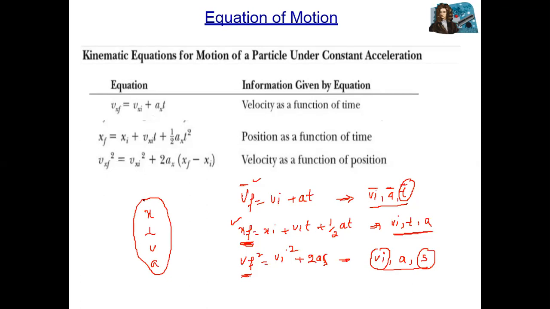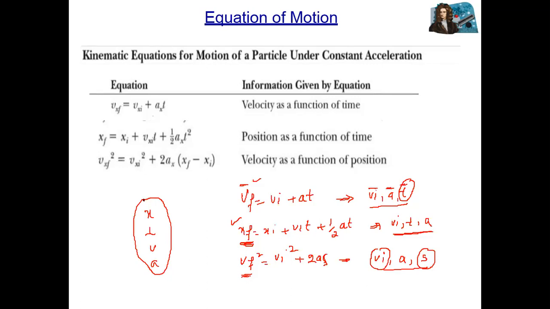With the help of these three equations, if the current state of a body is given, then we can predict the position after, for example, 5 minutes, 1 hour, 2 hours, 3 hours. Given initial position, time, velocity, and acceleration, we can predict future variables: time, acceleration, position, and velocity or speed. So let's solve some questions on these three equations.